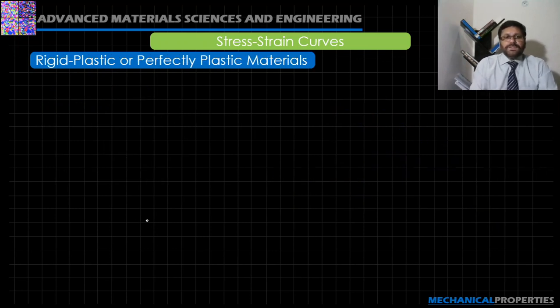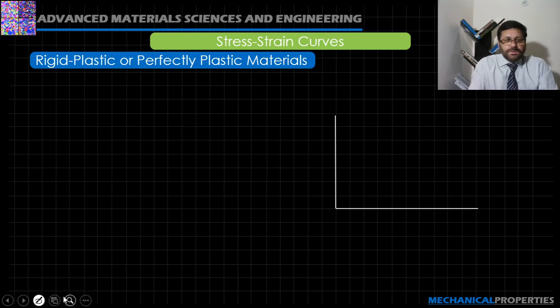Now, rigid plastic are perfectly plastic materials. For this case, we know the rigid materials upon application of the external force or applied load.